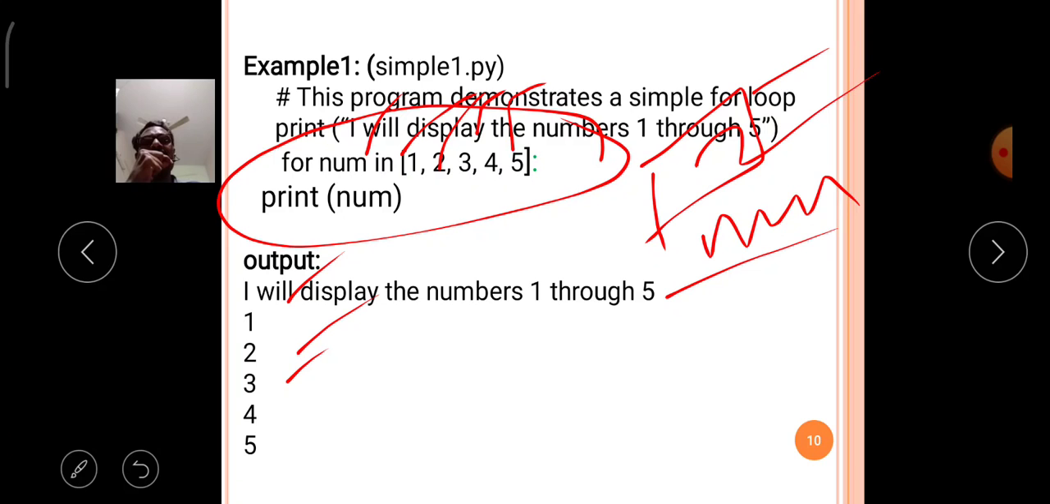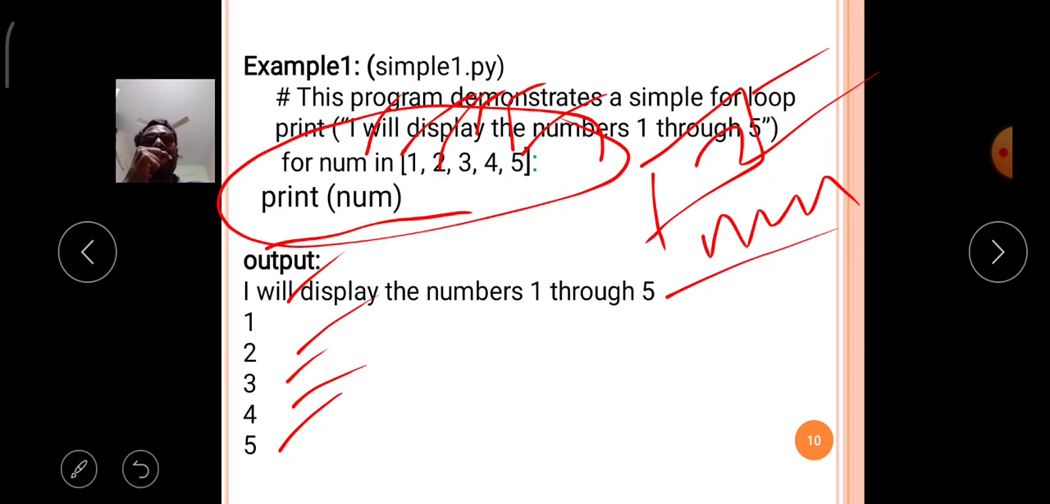Then the fourth value is assigned to num, and the for loop is executed the fourth time. Similarly, 5 is assigned to the variable num, and the fifth time it is executed, it will print the value as 5. Afterwards the sequence of values is finished, so the end of the sequence values have been assigned to num.